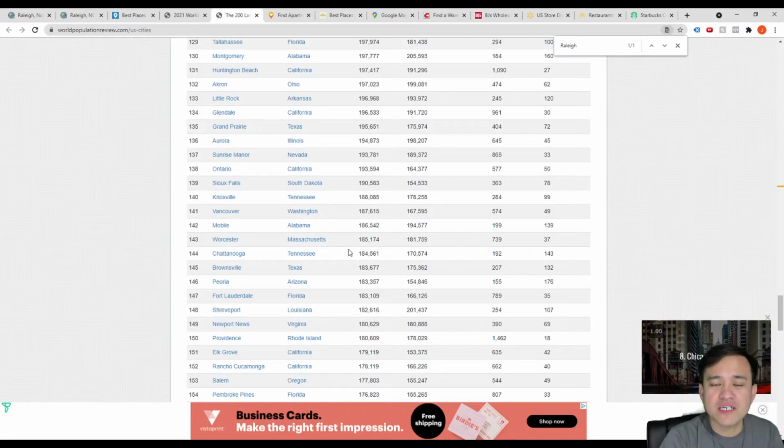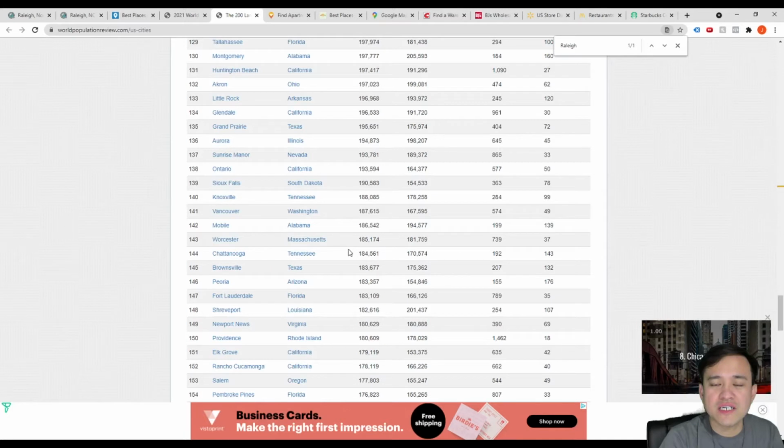And also by counties. So maybe if you're interested in a particular market, you can find which county it is in. Then you can try to find the surrounding cities within that county. That will also work. So that's the World Population Review.